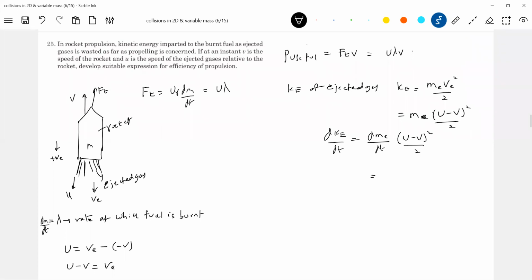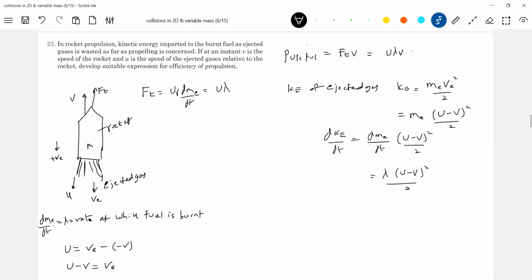So dme by dt or dm by dt, I'll retain symbols here. Let it be this one, mass of ejected gas. So this should be equal to lambda into u minus v whole square by 2.